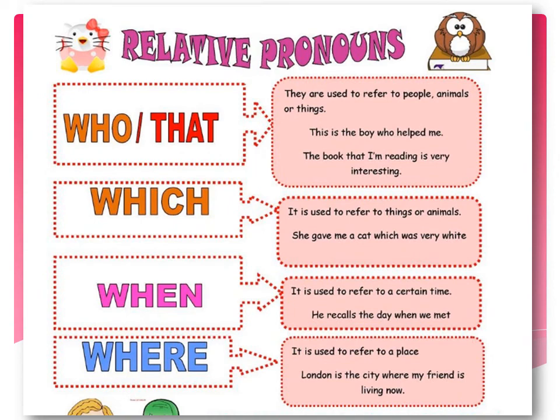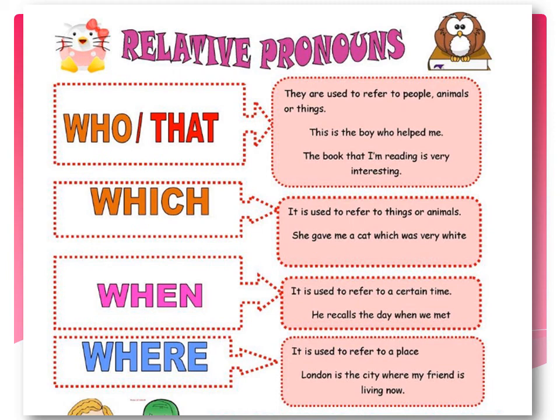Let's see some more examples of relative pronouns, how they are used in a sentence. Now first we are taking who or that. They are used to refer to people, animals or things. Now see the example. This is the boy who helped me. Here who is a relative pronoun. Next is the book that I am reading is very interesting. In this sentence the relative pronoun used is that. Next is which. Which is used to refer to things or animals. See the example. She gave me a cat which was very white. Now which is a kind of relative pronoun that is used for the noun cat.